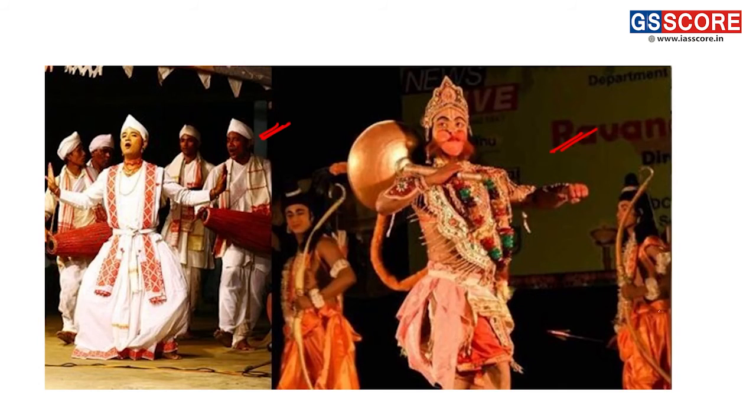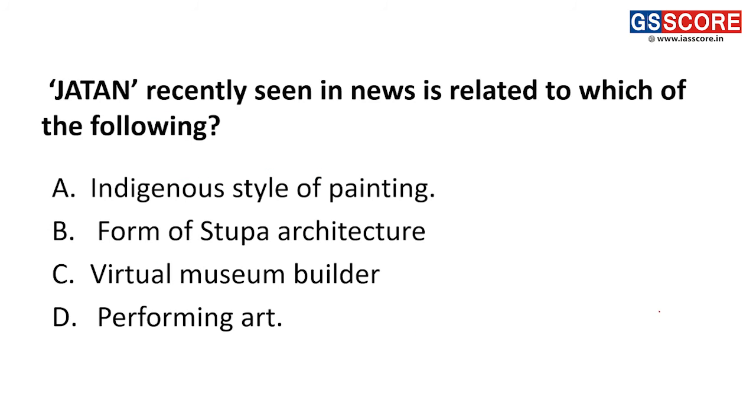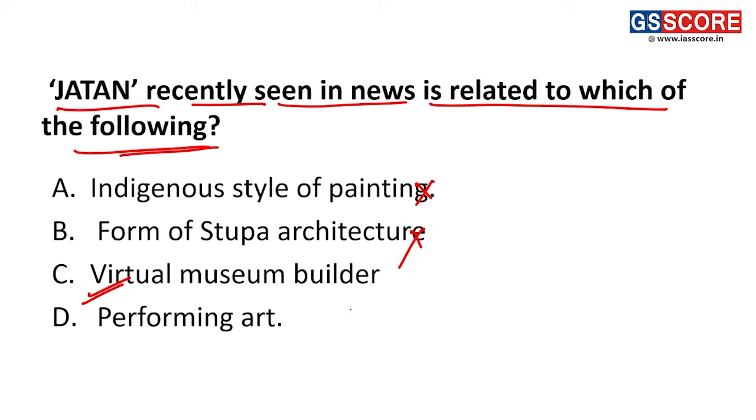Our next question here is Jatan. Jatan, recently seen in news, is related with which of the following? Now, Jatan is related with a virtual museum builder, not a style of painting, not a form of stupa architecture, not a performing art. This Jatan is mainly a software.